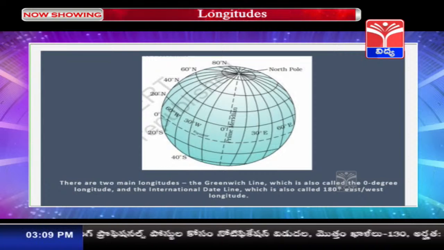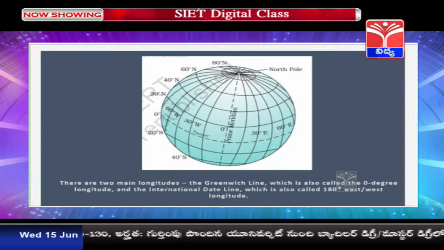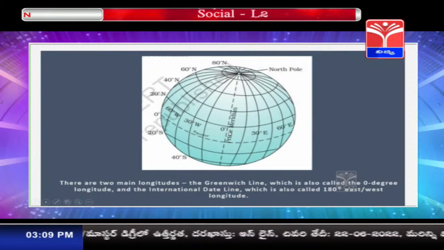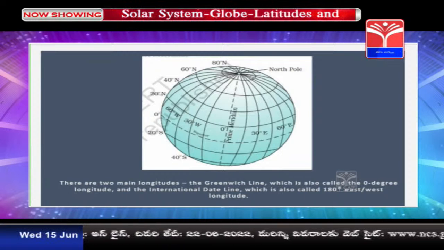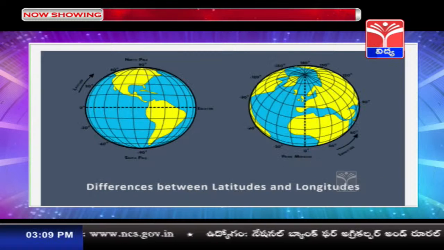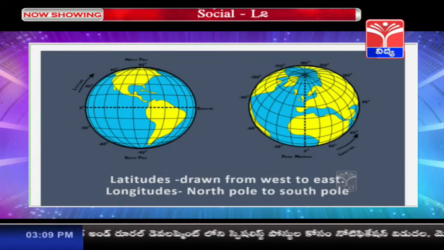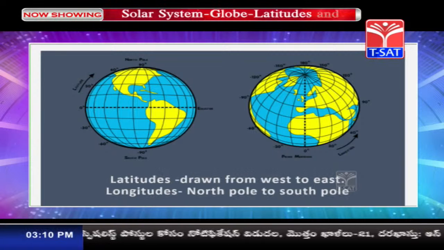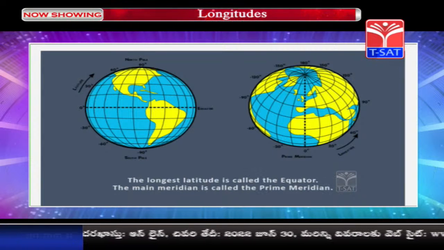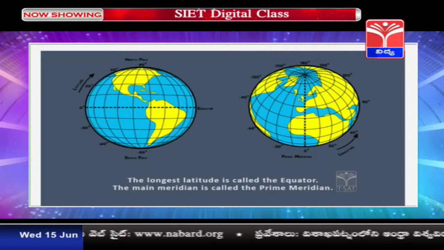And children, talking about the two important longitudes, that is the Greenwich line, which is also called the 0 degree longitude, and the international date line, which is 180 degrees east or west longitude. So children, this is all about longitudes. Now let me tell you the differences between latitudes and longitudes. Latitudes are drawn from west to east and longitudes are drawn from North Pole to South Pole. The longest latitude is called the equator and the main meridian is called the prime meridian.